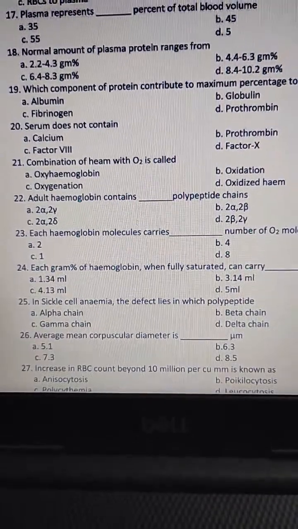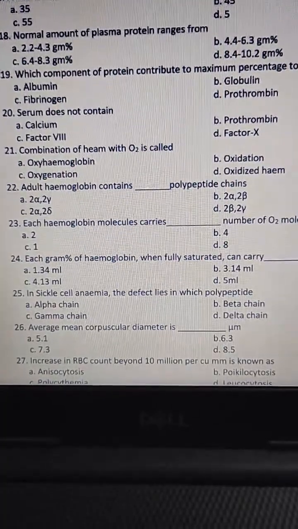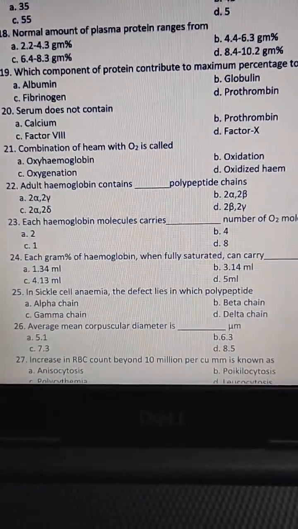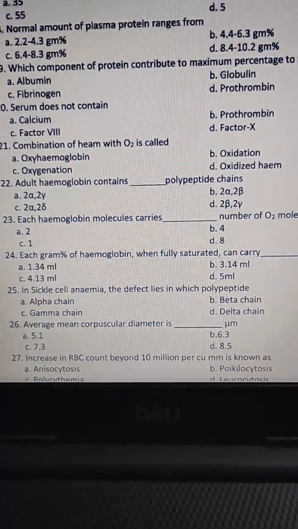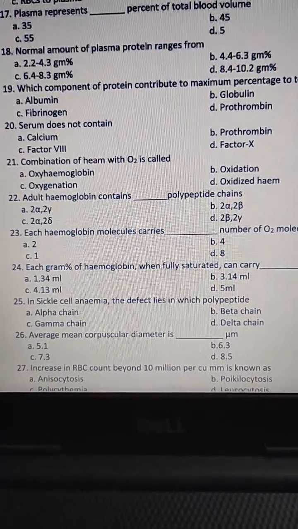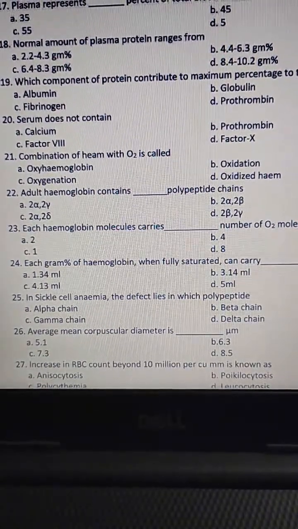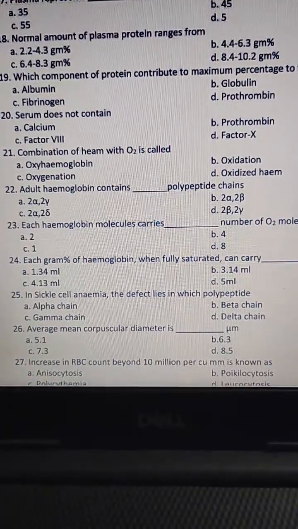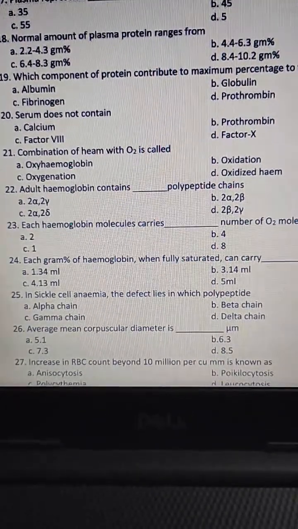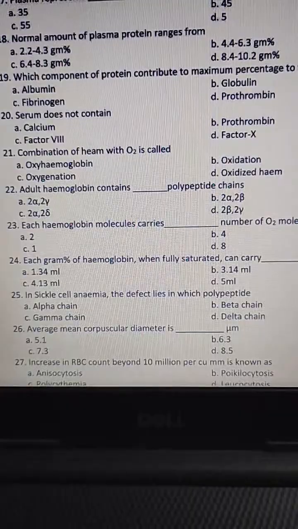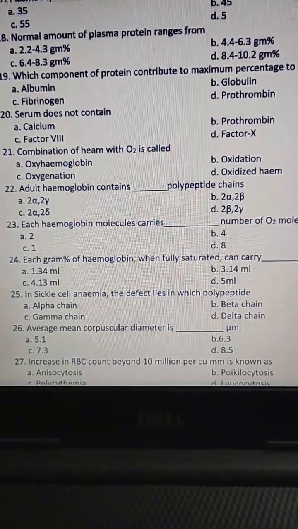The next question, each hemoglobin molecule carries dash number of O2 molecules. Options 2, 4, 1, 8. The answer is D. Each hemoglobin molecule carries dash number of O2 molecules. Answer B.